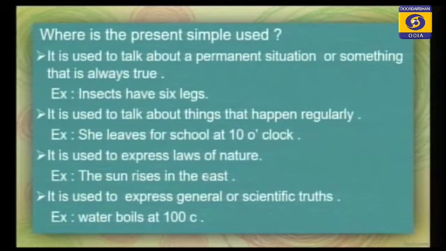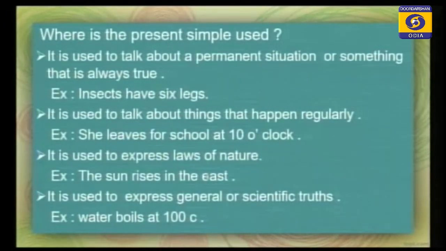Simple present is also used to express the laws of nature. You see, the sun rises in the east, the earth revolves around the sun, the sun sets in the west. These are the laws of nature. Similarly, simple present is used to express general or scientific truths.